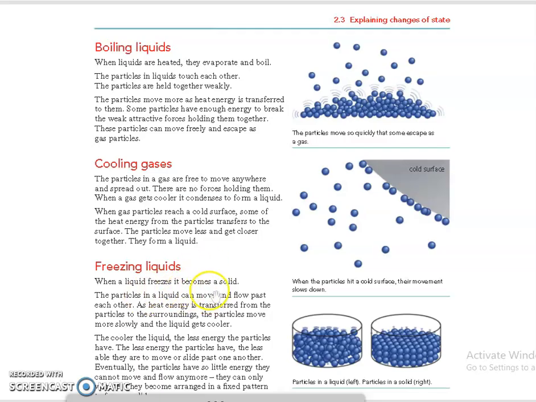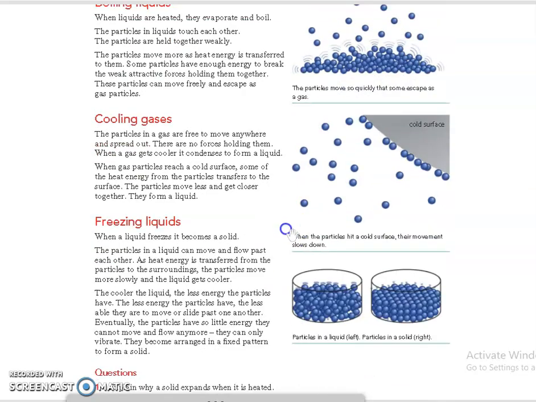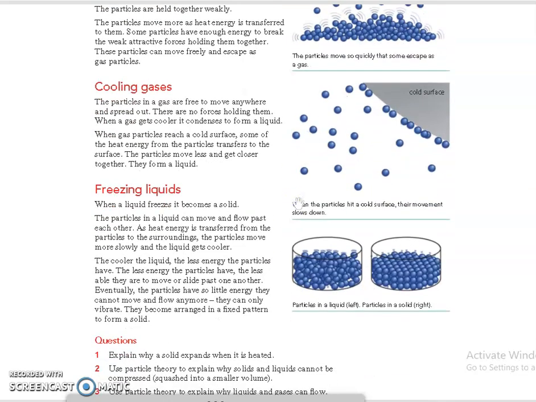When a liquid freezes, it becomes what? A solid. Particles in a liquid can move and flow past each other. As heat energy is transferred from the particles to the surroundings, the particles will be moving very slowly. As energy moves out, they don't have enough energy to vibrate faster. When energy is transferred to the surroundings, the particles move very slowly and the liquid gets cooler.